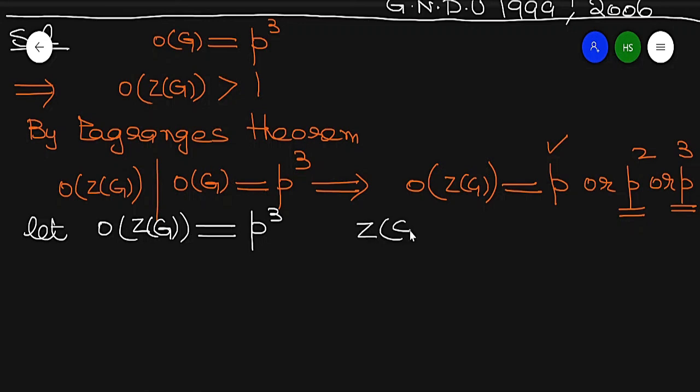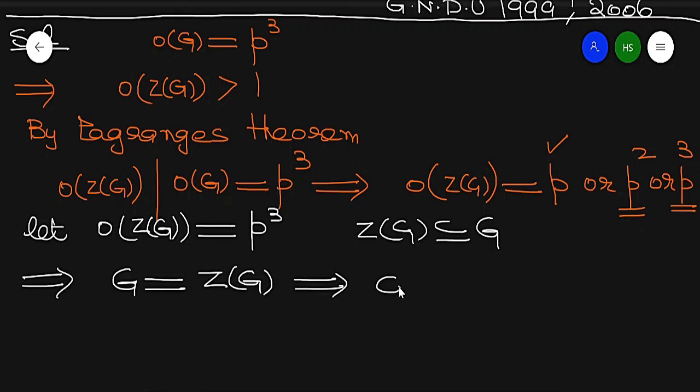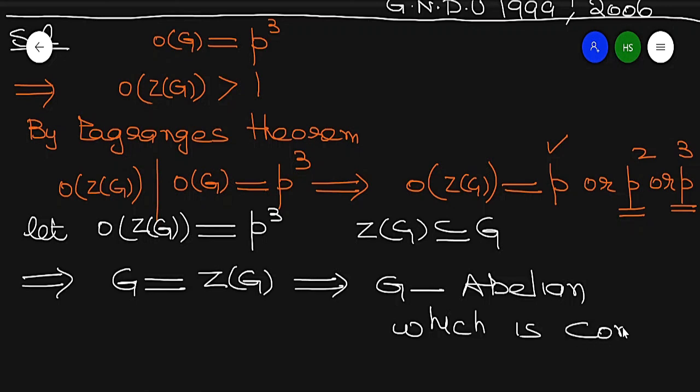Also the center of G is a subgroup of G and both have the same order. Then it implies G is equal to the center of G. It implies G is an abelian group, which is a contradiction and impossible. So when I take a group of order P cube, we reach a contradiction.